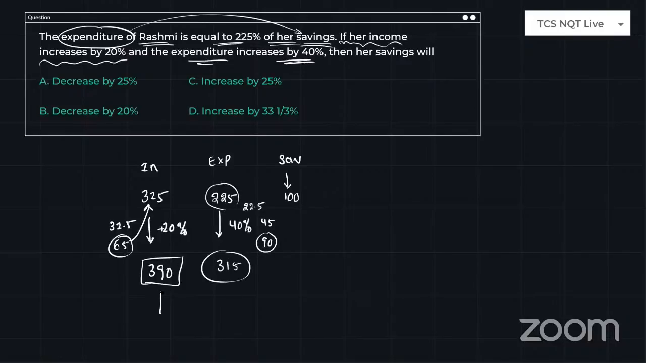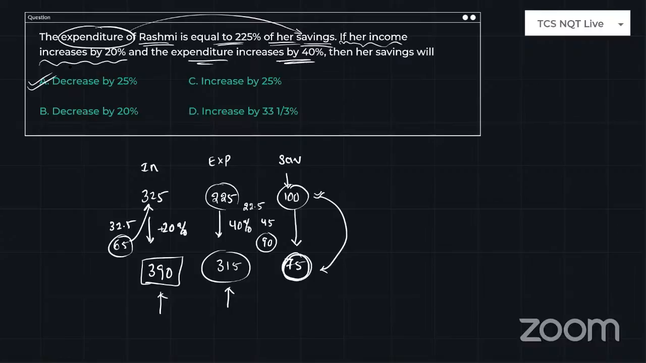So actual income is 390. Now the expenditure is 315. So what is the change in the savings? 390 and 315, the difference is 75. So initial savings are 100. Now it is 75. So how much did it get decremented? 100 becomes 75, which means it got decremented by 25%.